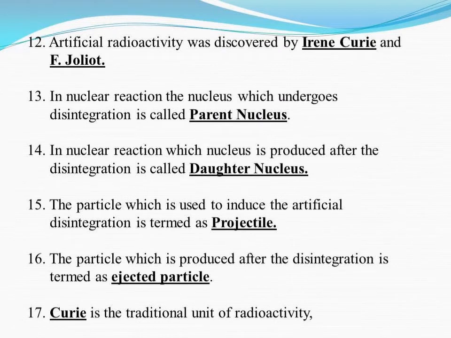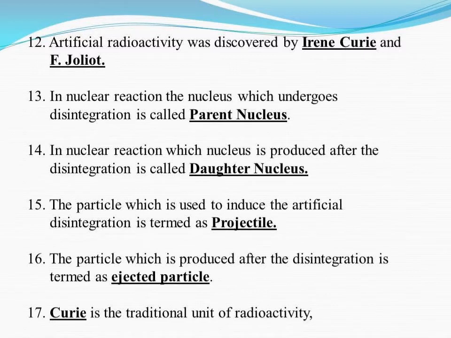Artificial radioactivity was discovered by Irene Curie and F. Joliot. In a nuclear reaction, the unstable nucleus which undergoes disintegration is called the parent nucleus. The nucleus produced after disintegration is called the daughter nucleus.